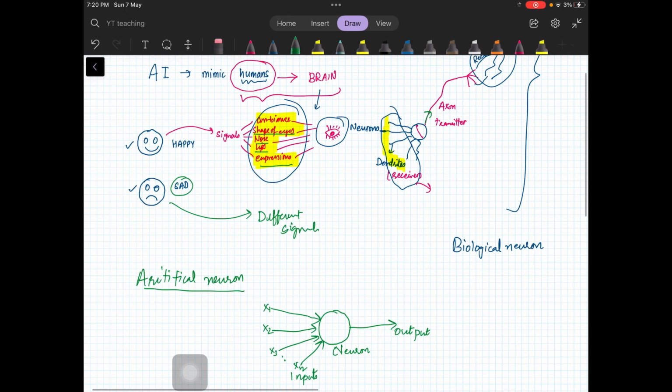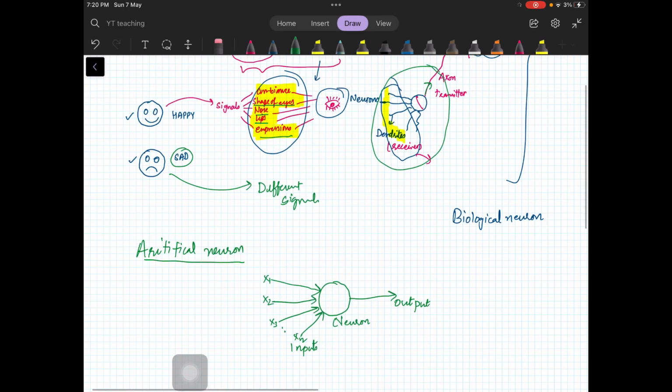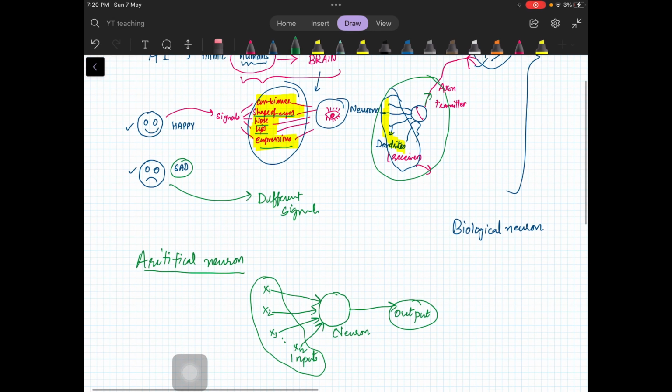Now we can see that we have very closely modeled this thing. The problem is we want to see how we can write our output in terms of inputs. When you look at a person's face, the expressions on the face are more important than the ambience in deciding whether that person is happy or sad. That means different signals have different weightage.